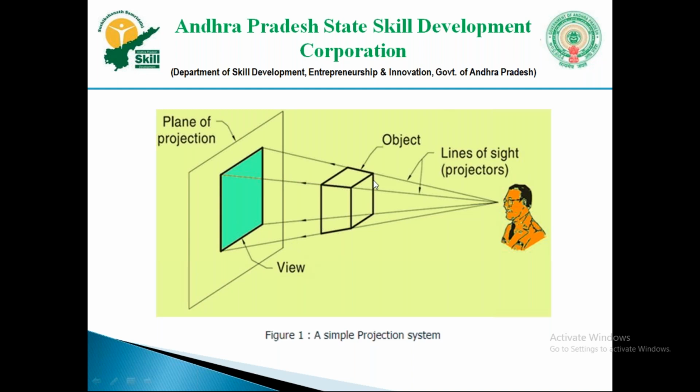And these lines falling on the projection plane through the object are called the line of sight. Just assume that you are in a dark pitch black room.